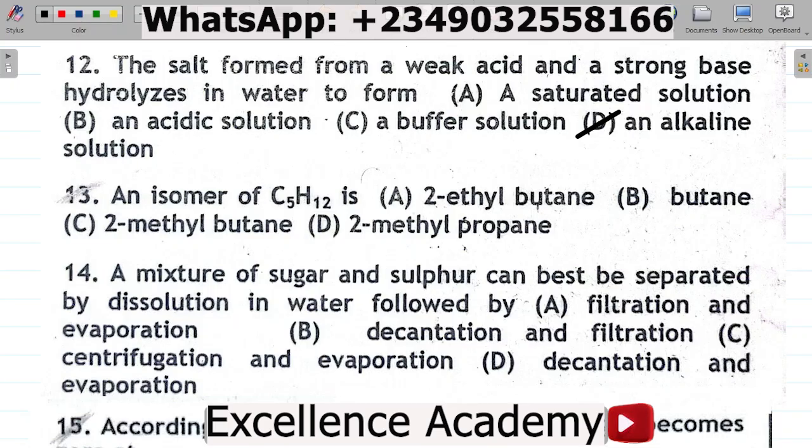The easiest way to get this is to add up the number of carbons. Now, what do I mean? When we say 2-ethyl, in this case, eth is 2 carbons, right? 2 carbons forms eth. When you have but, it is 4 carbons. So 2 plus 4 gives you 6 carbons. Remember that we have 5 carbons here. So that means this cannot be the answer.